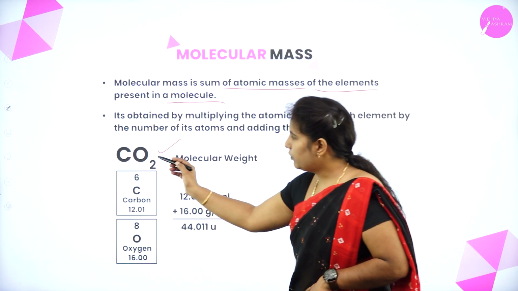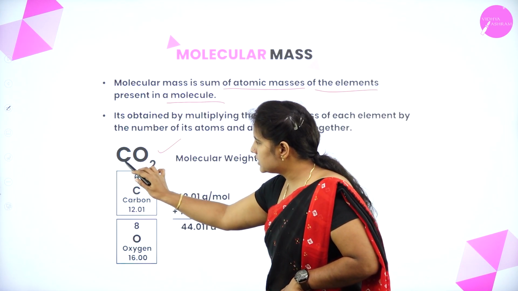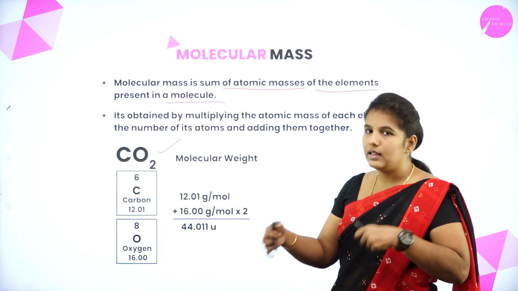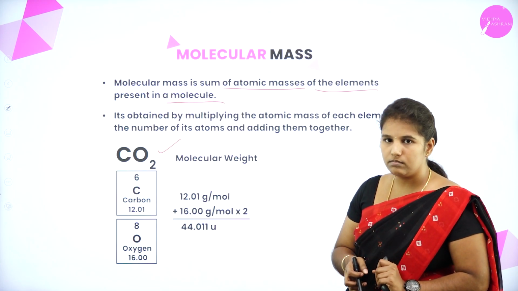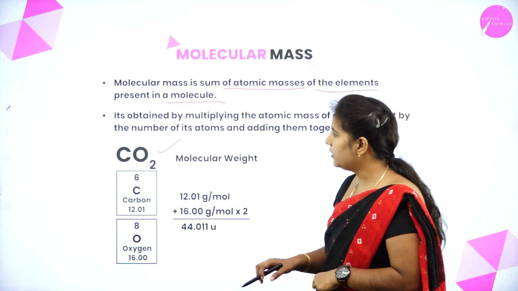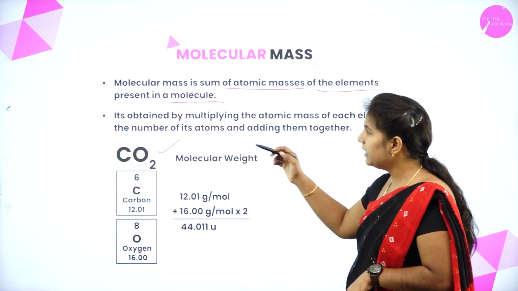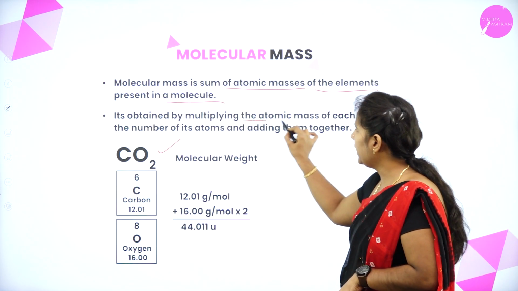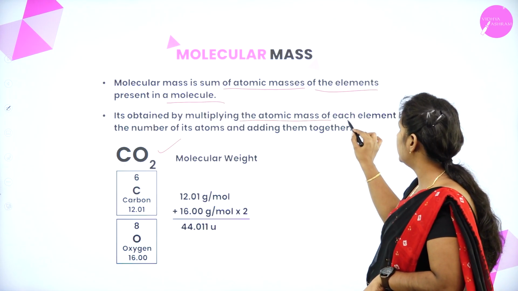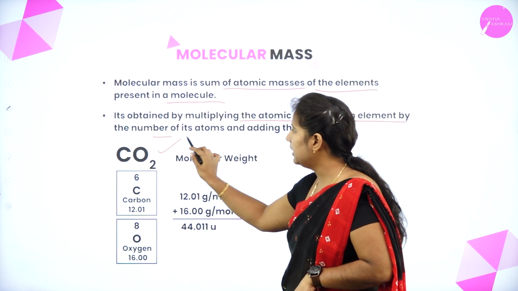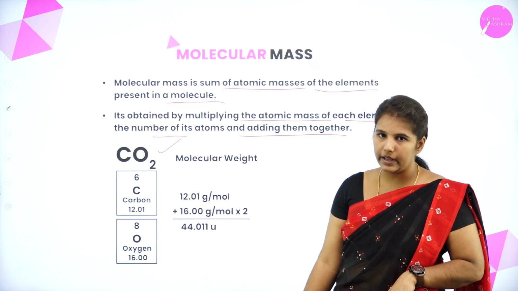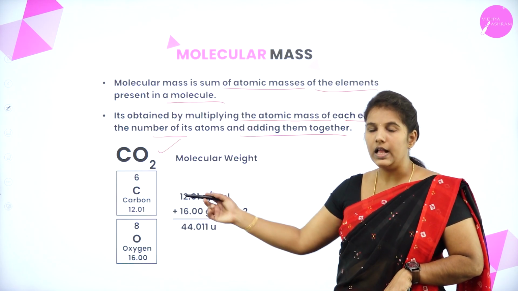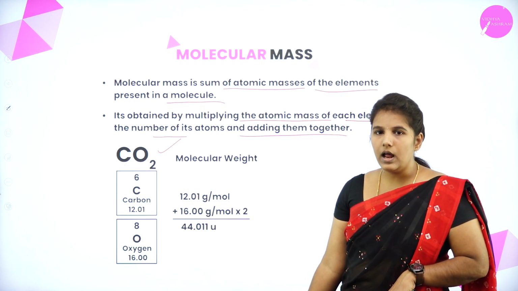So if you consider the atomic masses of these two elements, then it will become the molecular mass of that molecule. So how to find this? It is obtained by multiplying the atomic mass of each element by the number of its atoms and adding them together. By adding them together, you will get the molecular mass.